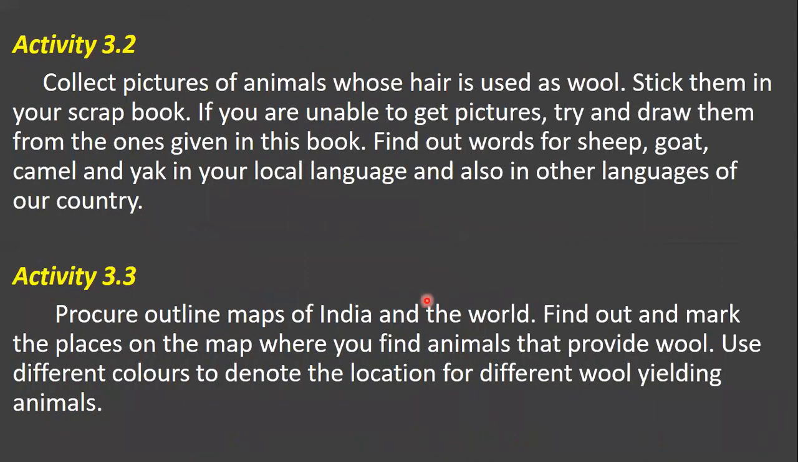See children, here there is an activity. You have to collect the pictures of the animals whose hair is used as wool and stick them in your scrapbook. If you are unable to get the pictures, try and draw them from the ones given in this book, and find out the words for sheep, goat, camel and yak in your local language and also in other languages of our country. Children, you do this activity at home.